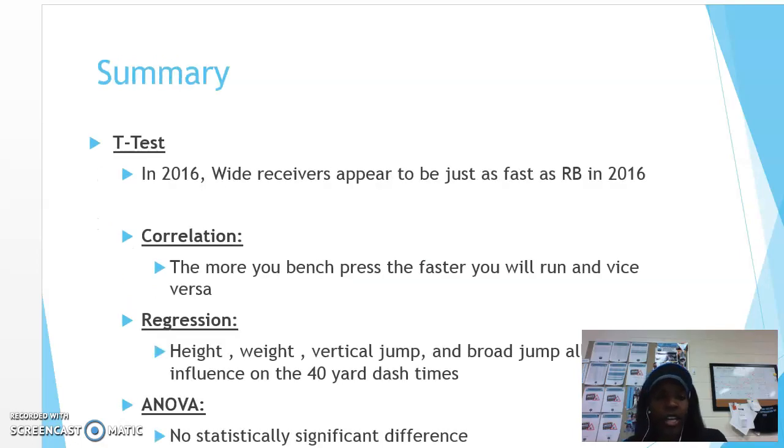And in concluding summary, basically my t-test in 2016, wide receivers appeared to be just as fast as running backs in 2016. The correlation, the more you bench press, the faster you will run, and vice versa. So that's the summary of the correlation analysis. For my regression analysis, it said that height, weight, vertical jump and broad jump all have influence on the 40-yard dash time. And with my ANOVA analysis, no statistically significant difference because there was only one small effect size.